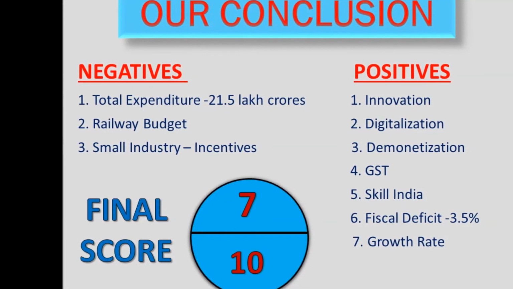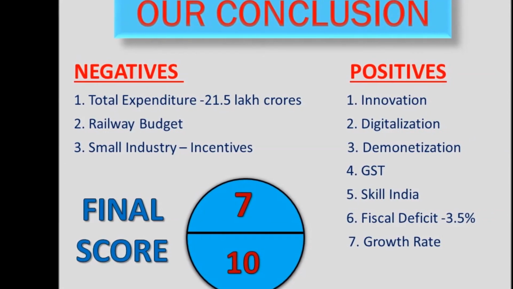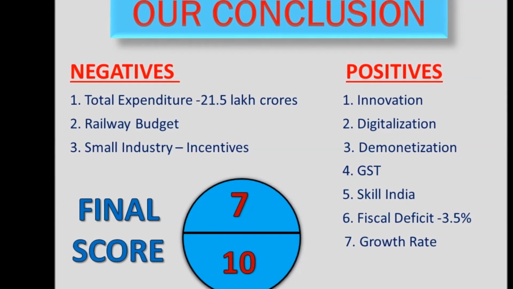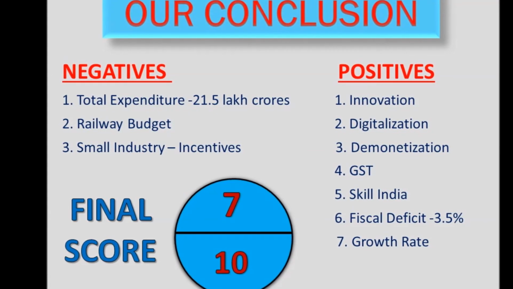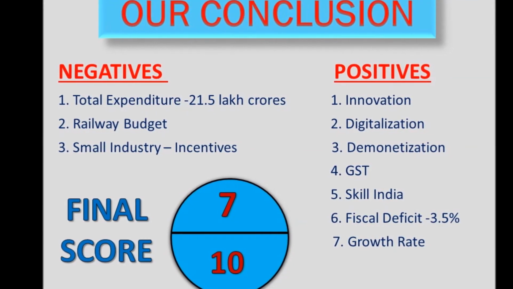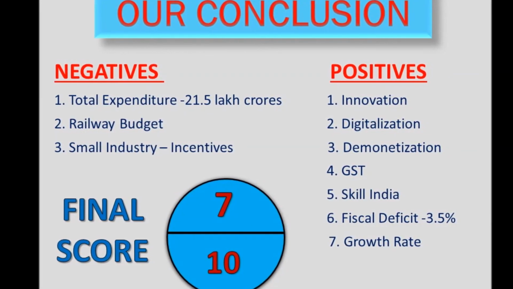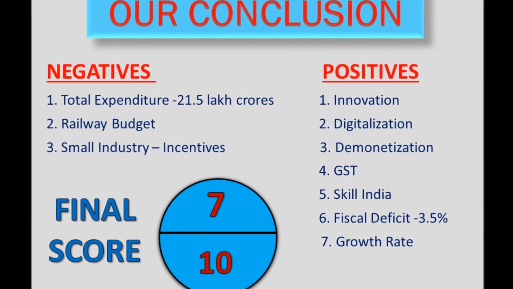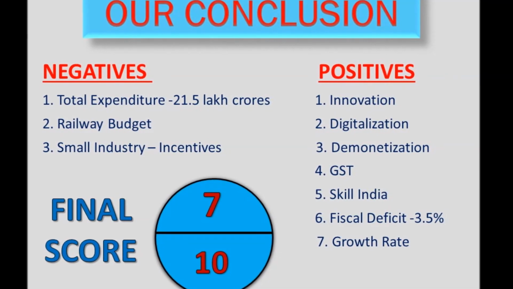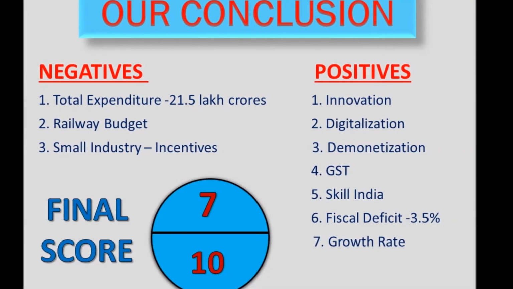Our conclusion: the team which has created the presentation gives a final score of 7 out of 10 to this budget. First of all, discussing the negatives, all the investors and economists, with fiscal deficit coming down and the price of crude coming down, expected the total expenditure to be nearly 24 to 25 lakh crores, but it was fixed at 21.5 lakh crores.